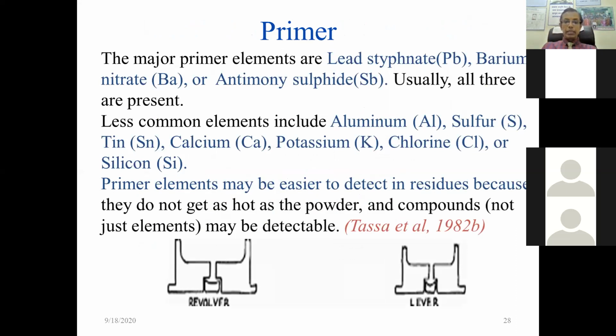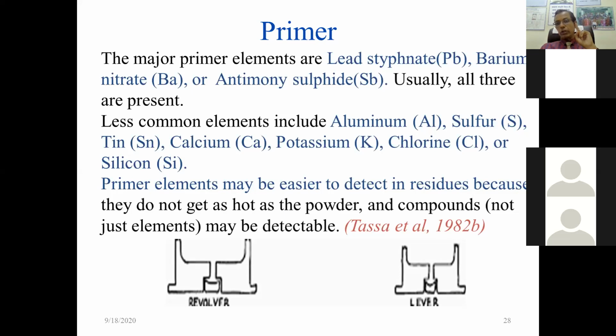Now, the primer is present where? Inside the cartridge at the posterior end, immediately at the posterior end where the percussion pin gets hit. Here, for example, this is circular. Here the percussion pin gets hit, and in front of this there is the primer. Primer is made up of lead styphnate, barium nitrate, and antimony sulfide. Usually all three are present.